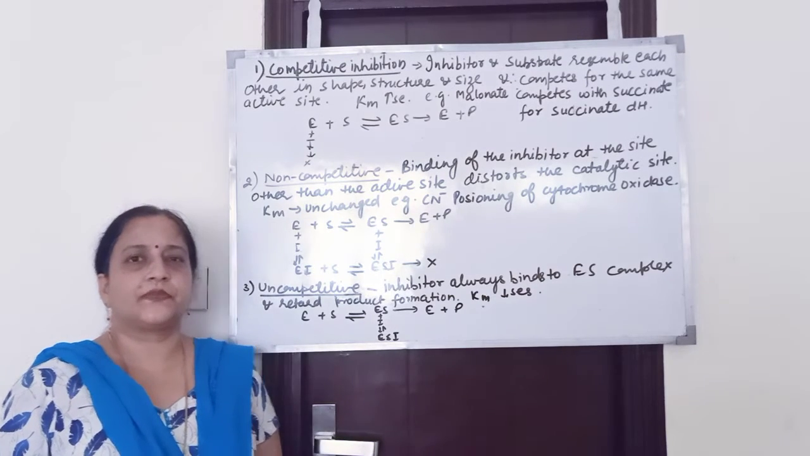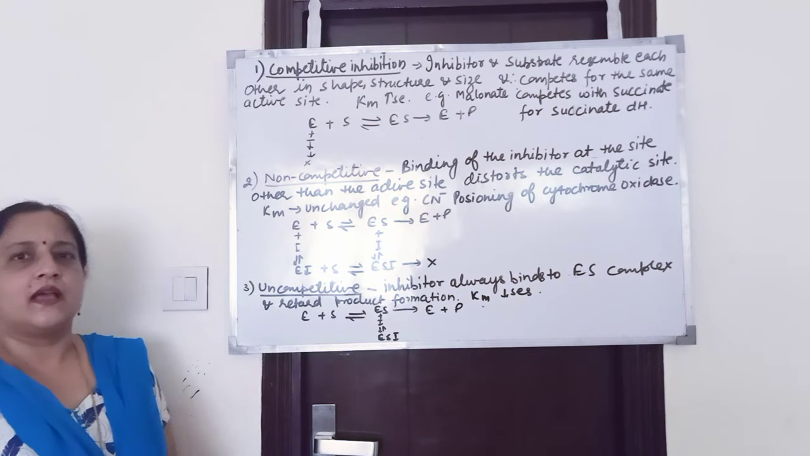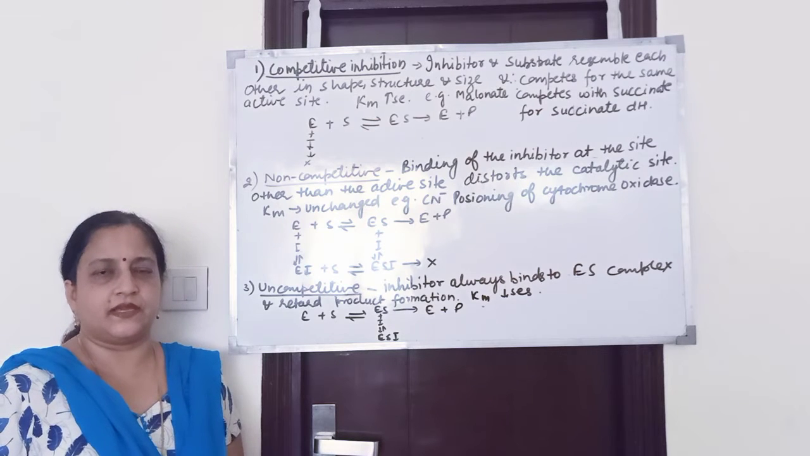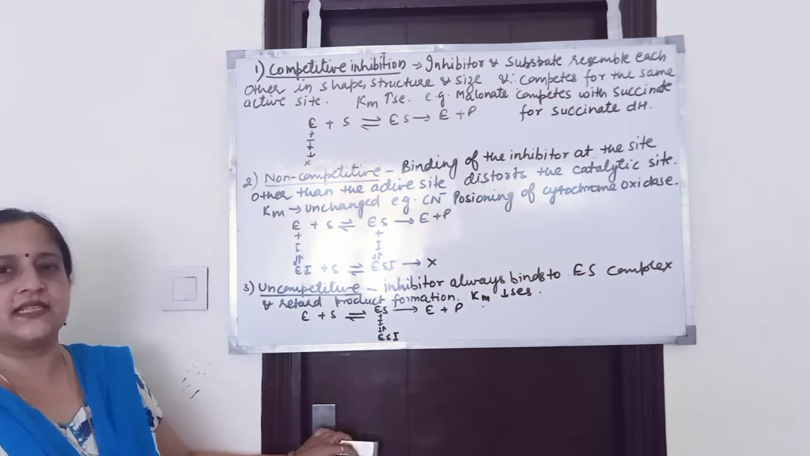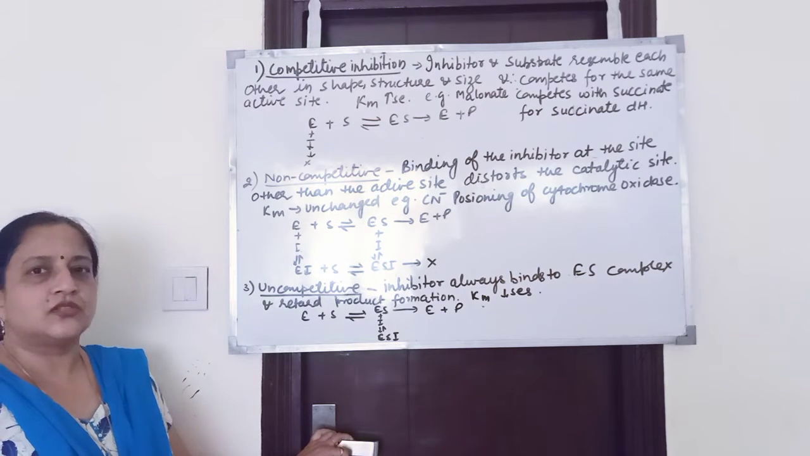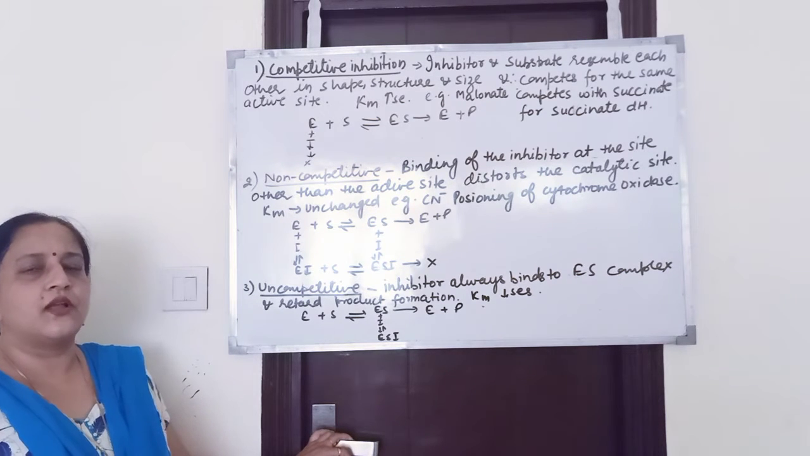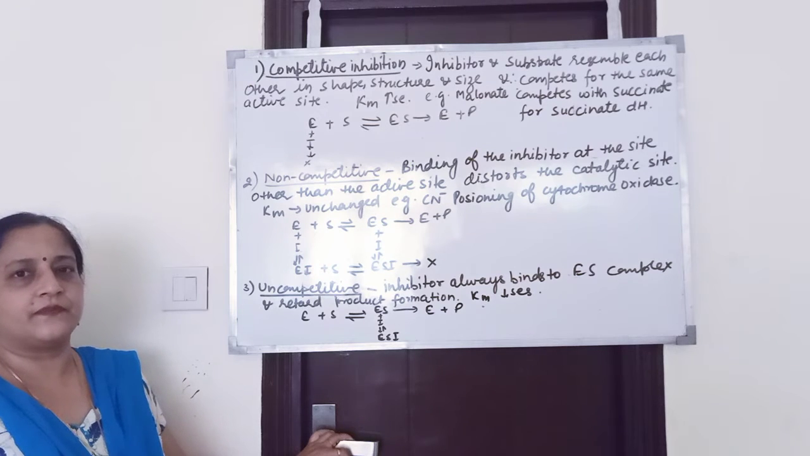Hello students, now we will discuss enzyme inhibition. What is an inhibitor? Any molecule which decreases the activity of the enzyme is known as an inhibitor. So, enzyme inhibition is generally of three types: competitive, uncompetitive and non-competitive inhibition.